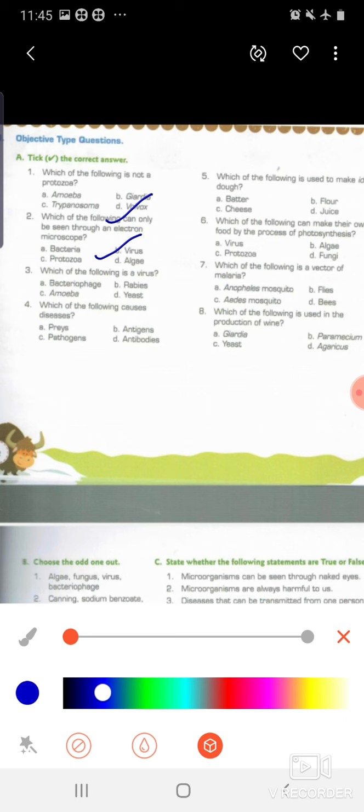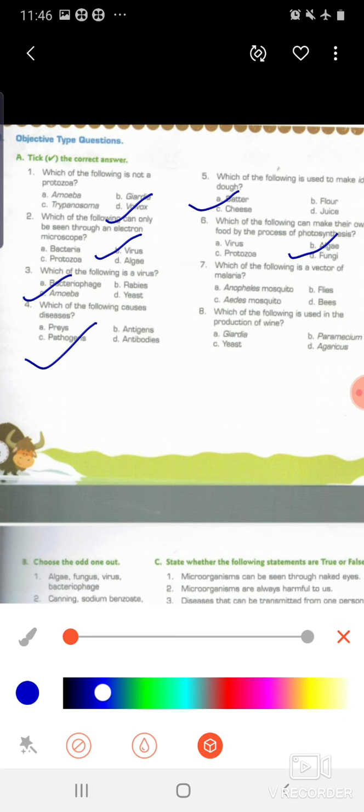Which of the following causes diseases? Praise, antigen, pathogens and antibodies. Pathogens. Next, which of the following is used to make idli dough? Batter, flour, cheese and juice. The answer will be batter. Which of the following can make their own food by the process of photosynthesis? Virus, algae, protozoa and fungi. The answer will be algae.